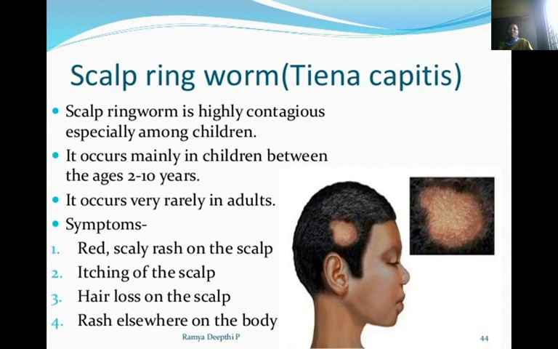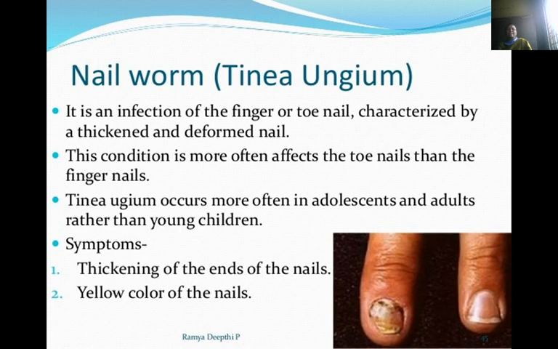Then scalp ringworm, and that is tinea capitis. Scalp ringworm is highly contagious, especially among children aged 2 to 10 years. It occurs very rarely in adults. Symptoms are a red, scaly rash on the scalp, itching of the scalp, hair loss on the scalp, and rash elsewhere on the body.